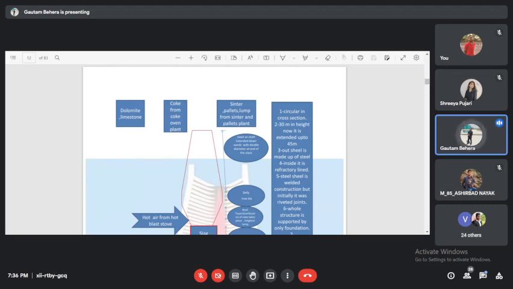Why can you get a question like this? Why is coke mandatory for blast furnace iron making? Why can we not produce iron using charcoal, or directly using coal? You understand my question now? Why is coke mandatory? The best answer is because coke is very strong and hard. It will not break down inside the furnace. Can you imagine if coke breaks down? What will happen to the permeability? The permeability will reduce. Very good, excellent.